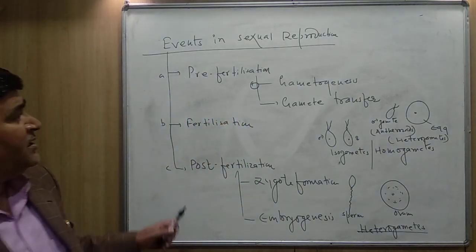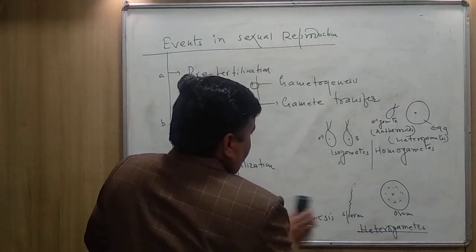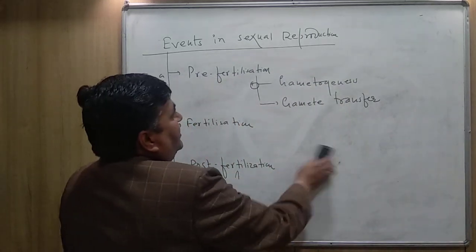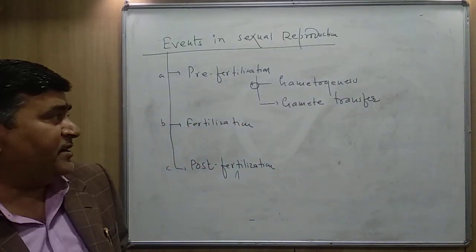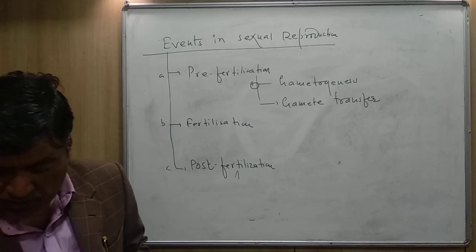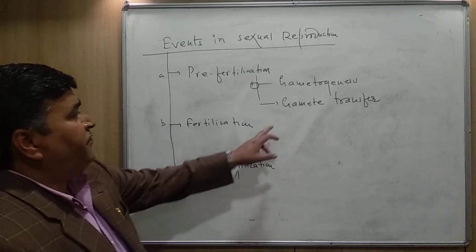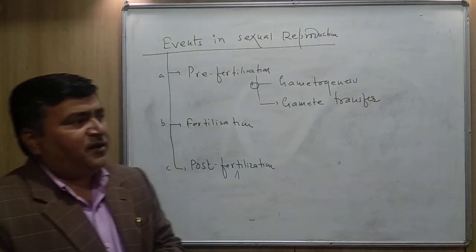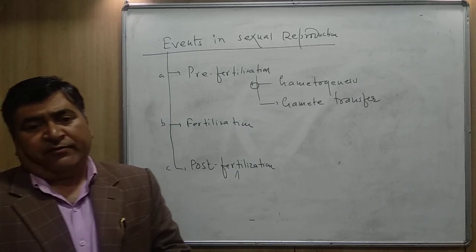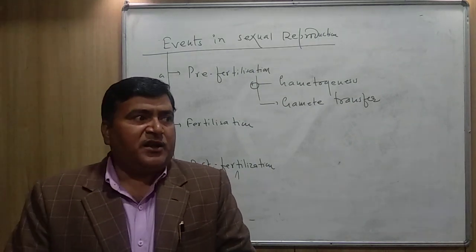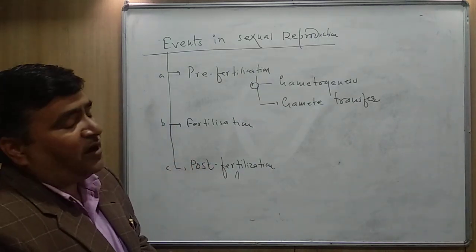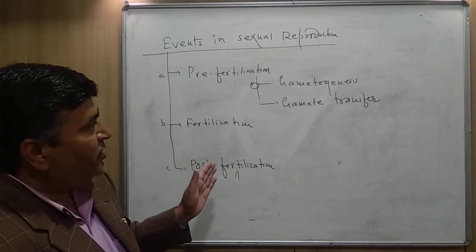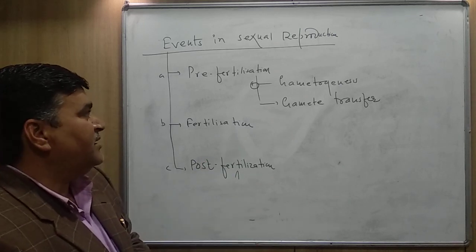Now, the next heading is gamete transfer. What do you mean by gamete transfer? Now there is a question: if the plants are dioecious, then how are the gametes transferred from the male plant to the female plant?